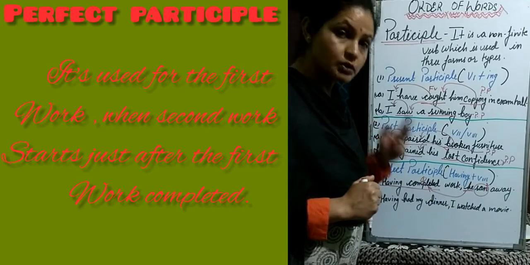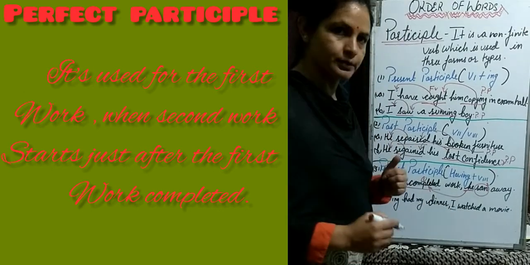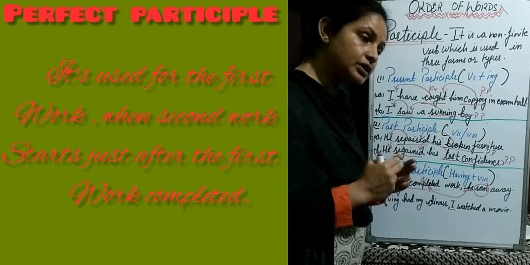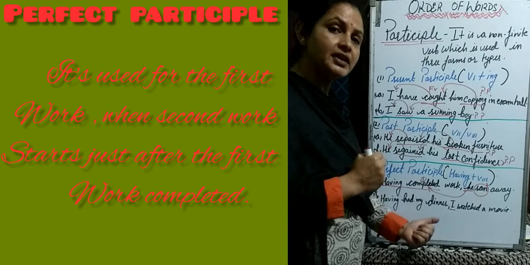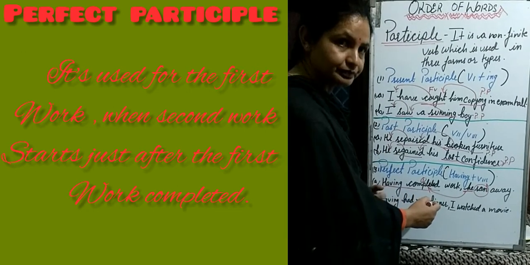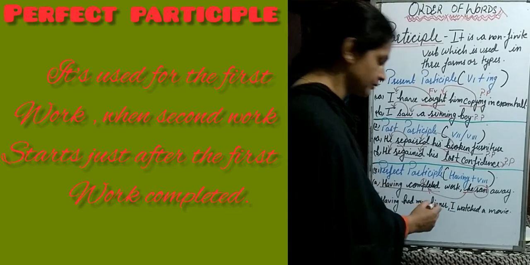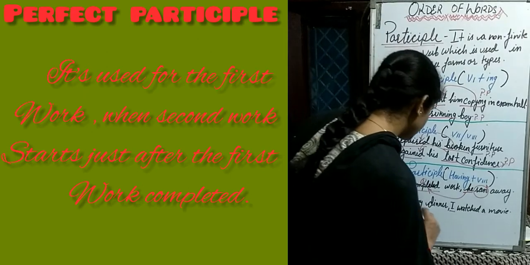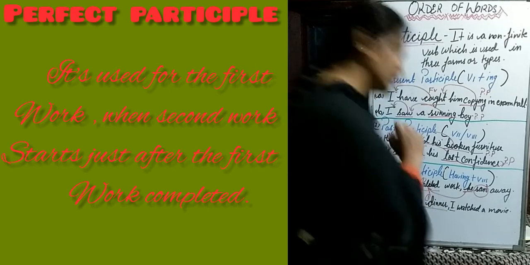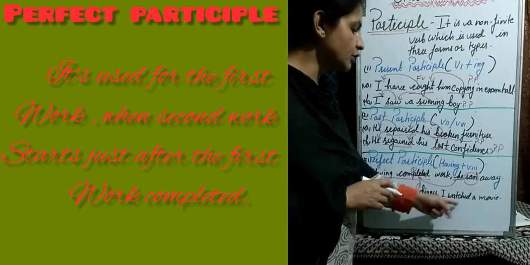Now again there are two works, but here also the subject is one. We have to identify which work is done first by this subject. So, having had my dinner. First this subject finished his dinner. So the first work, dinner, is done. The second work is watched.